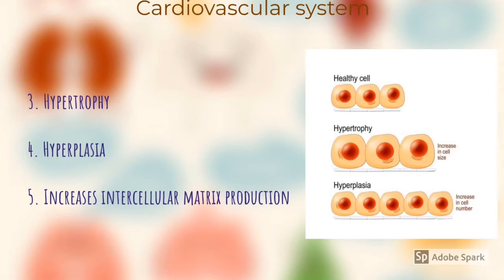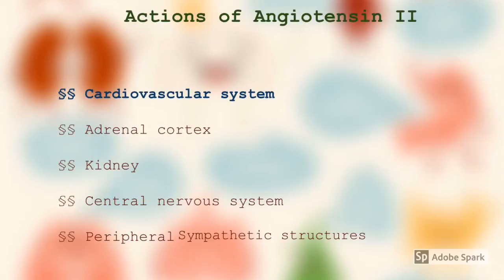With this picture we can understand what hypertrophy is. Increase in cell size is hypertrophy, and increase in cell number is hyperplasia. When angiotensin 2 acts on the cardiovascular system, it causes hypertrophy and hyperplasia, and it also increases intercellular matrix production. We completed the first system, the cardiovascular system.